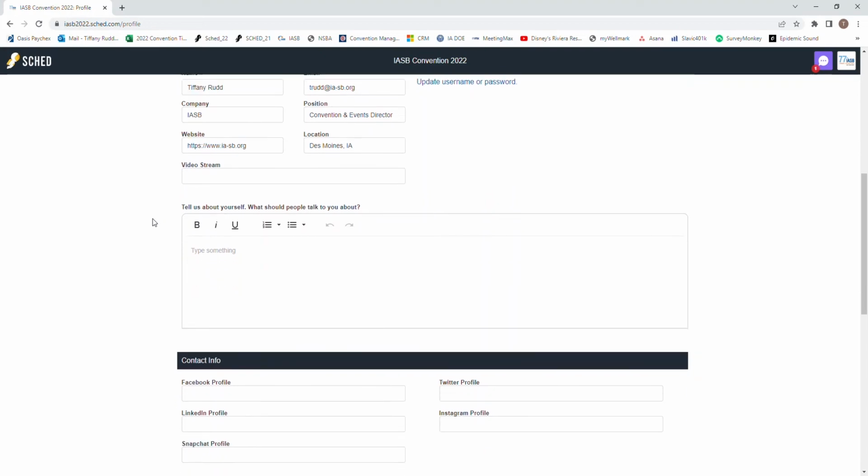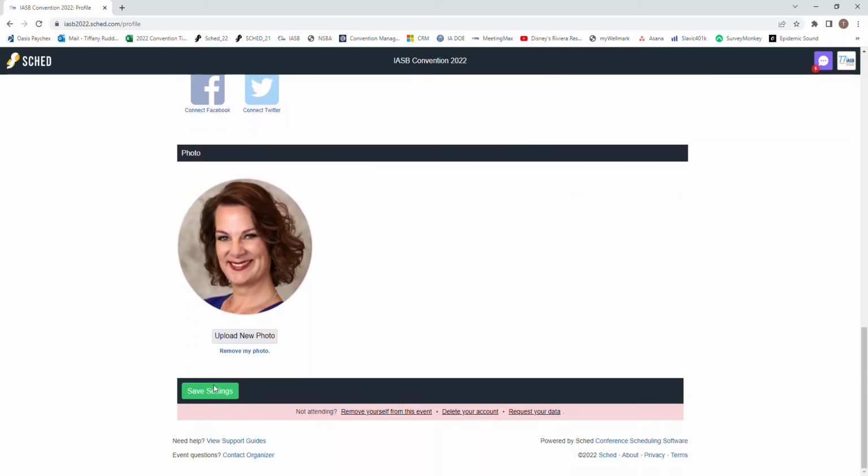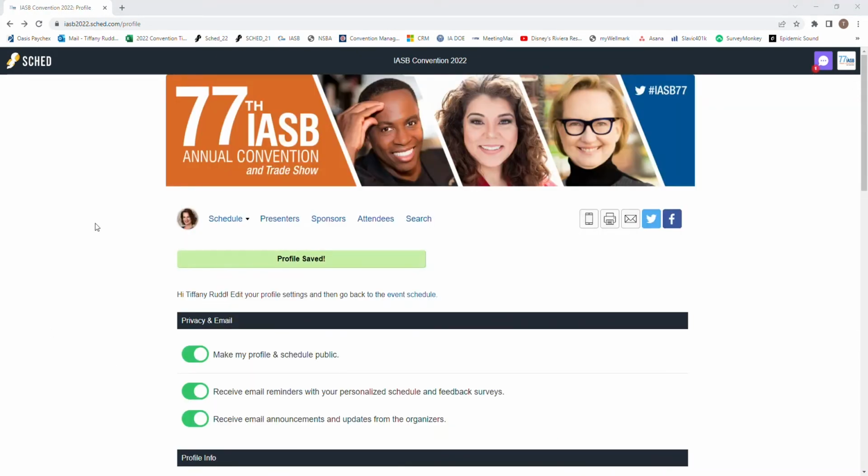Feel free to modify any personal information, upload a photo, and be sure to click Save Settings. Now that we've covered how to create your personal itinerary, let's explore a few other features in SCHED.